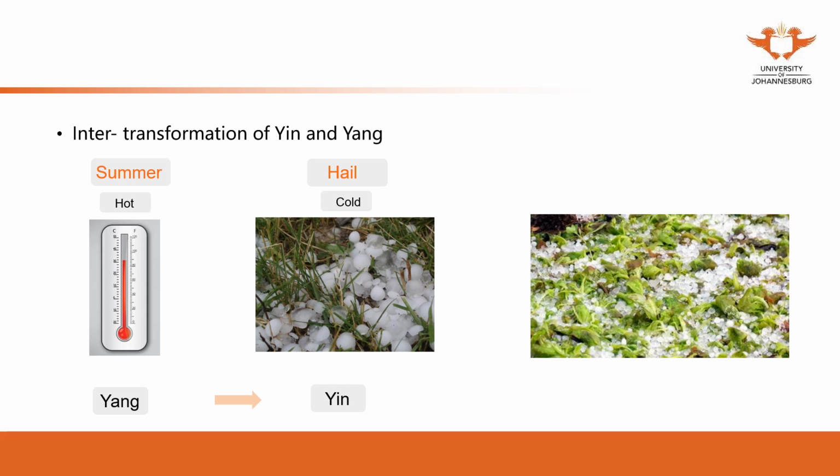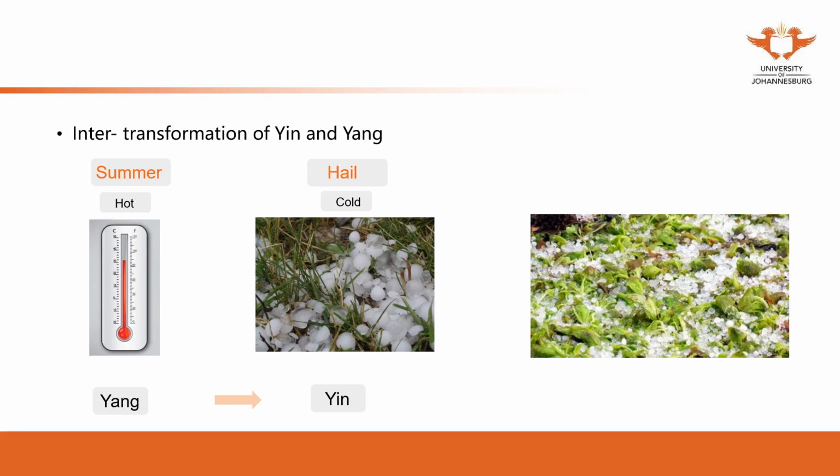In South Africa, we got a lot of hailstorms in summer, and during a very hot day in the afternoon, all of a sudden there are some hailstones, and then in the evening it becomes very cold.